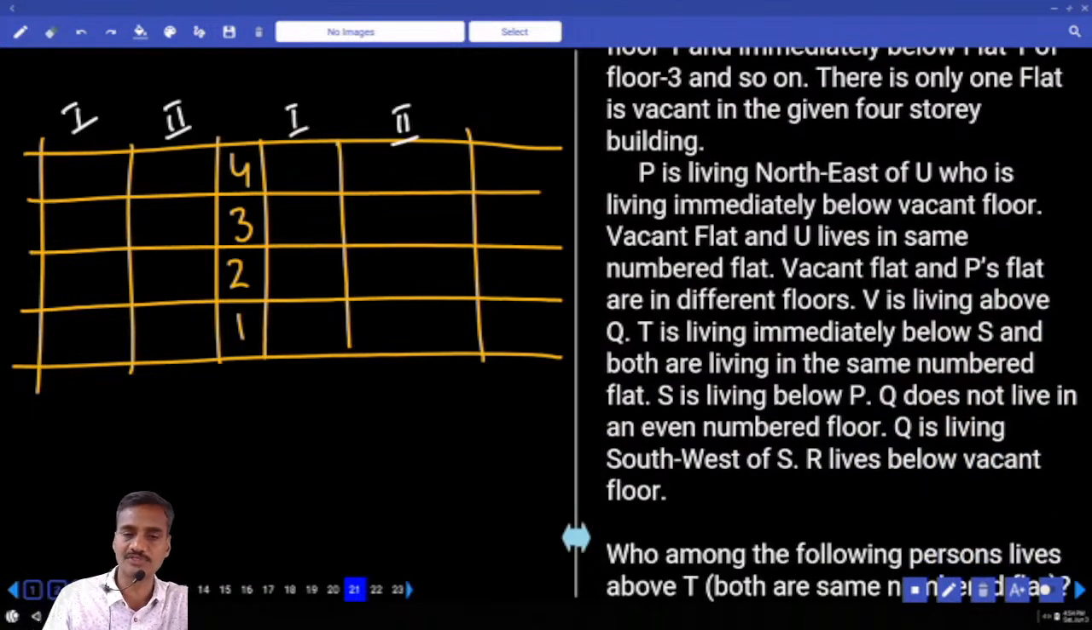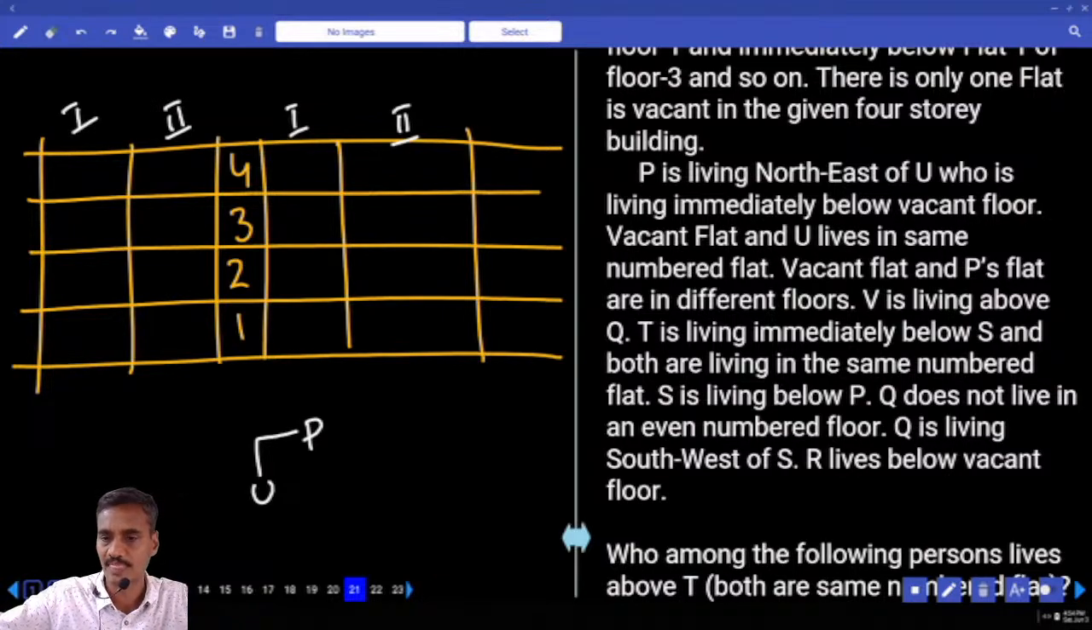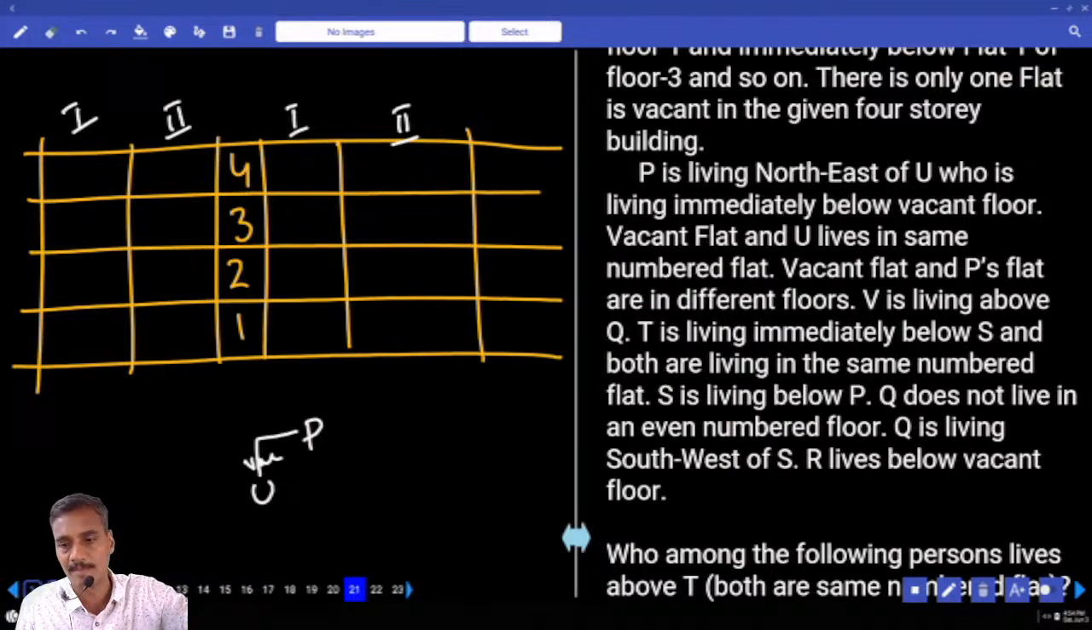P is living to the northeast of U. U is here. Now P is to the northeast of U. That means P is in the second flat and U is in the first flat. U is living immediately below the vacant flat. Now U is immediately below this vacant flat. Hence the vacant flat must be in flat number 1. U and the vacant flat live in the same flat number.